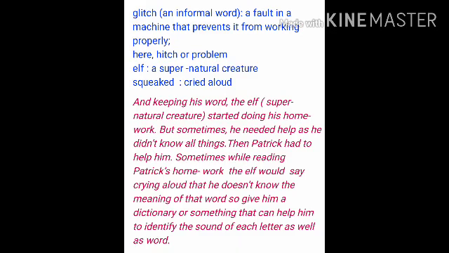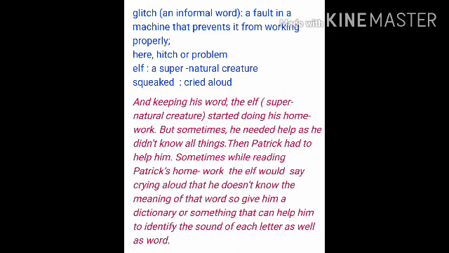Sometimes while reading Patrick's homework, the elf would say, crying aloud, that he doesn't know the meaning of that word. So give him a dictionary or something that can help him identify the sound of each letter. My dear student, whenever he felt difficulty in reading, he would always yell, shout and cry and say, please help me out, I don't know how to pronounce, I don't know what this book is telling all about.